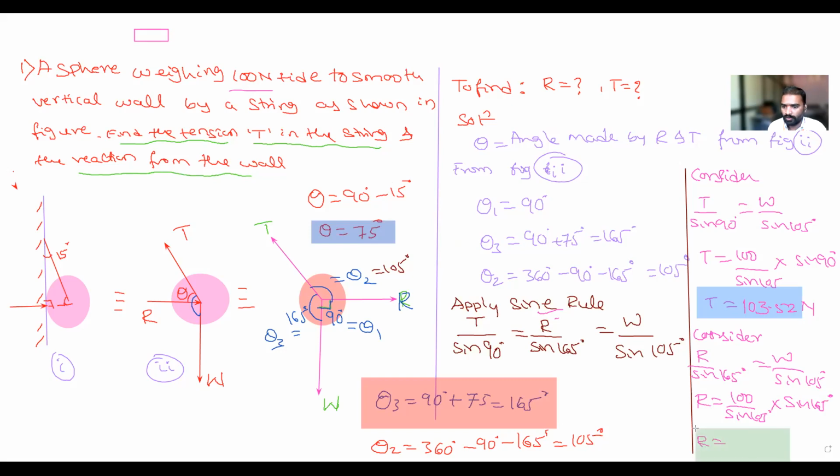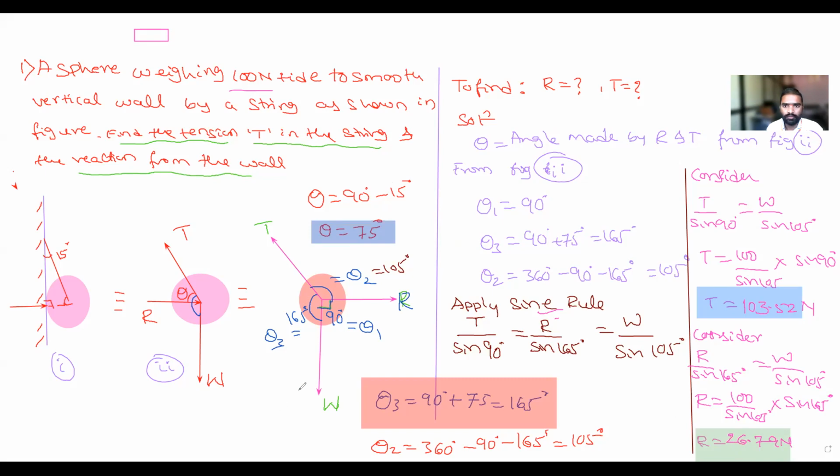103.29? Check it once again. 26.79. Yes, correct, 26.79 Newton.